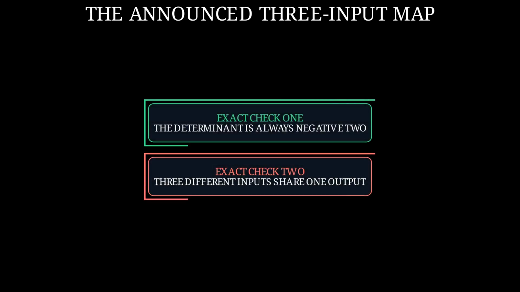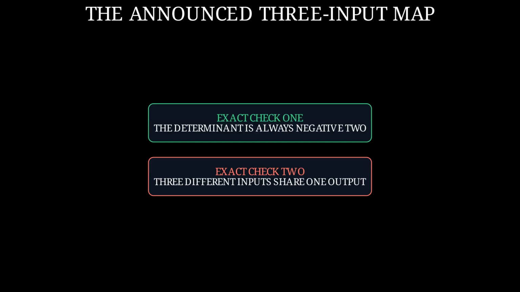To disprove the conjecture, this map must pass the stated condition and fail the promised result. The first exact check must show that the determinant is always -2. The second must show that 3 genuinely different inputs share one output. These 2 checks settle the question without asking us to trust the difficult search that found the formulas.